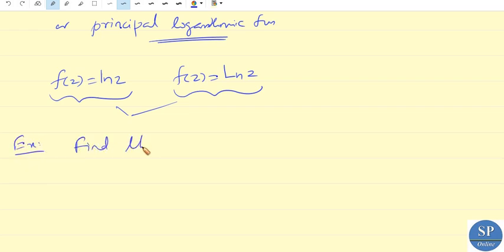Find the value of ln of minus 2. Actually here z is minus 2. So we know z equal to minus 2 is nothing but here, the negative real axis. So this will be minus 2.